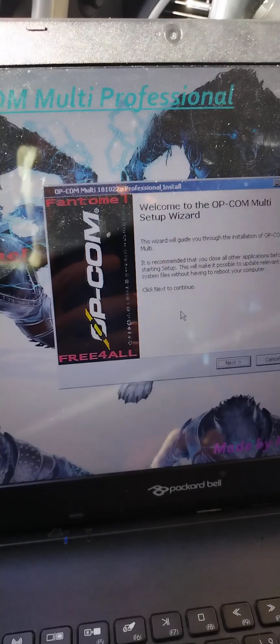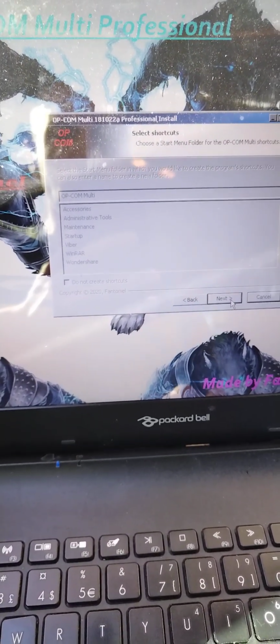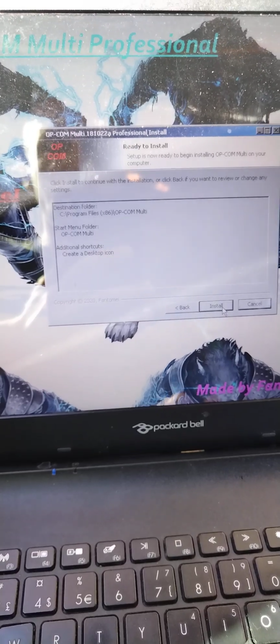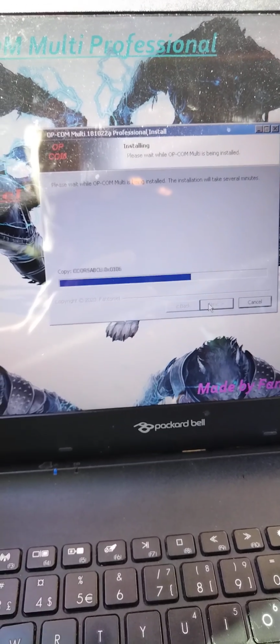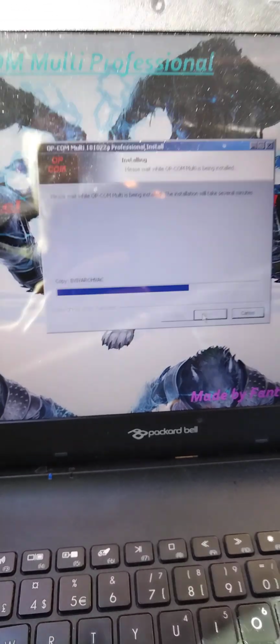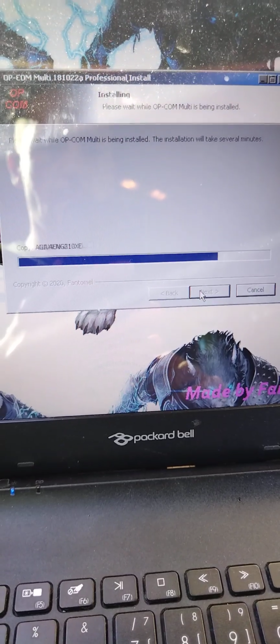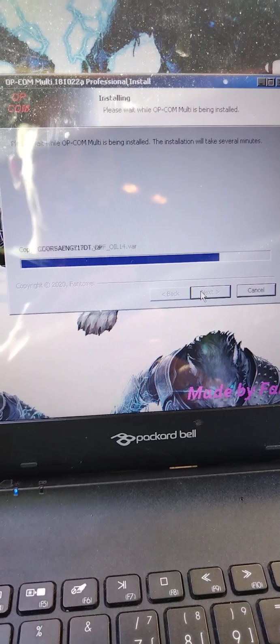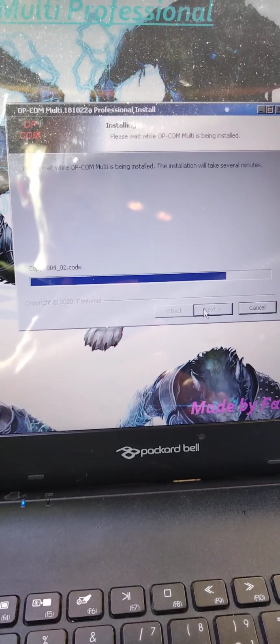Hey guys, today I will show you how to install 2018 Opcom. We have a newer version, 2020, but this one is much faster for me, is performing faster. I don't know about other experiences, but my experience is telling me that this is the faster one. Okay, let's install and see what we get.